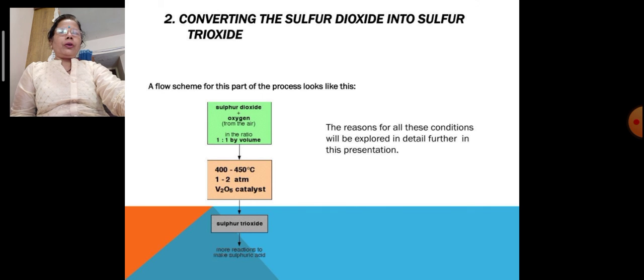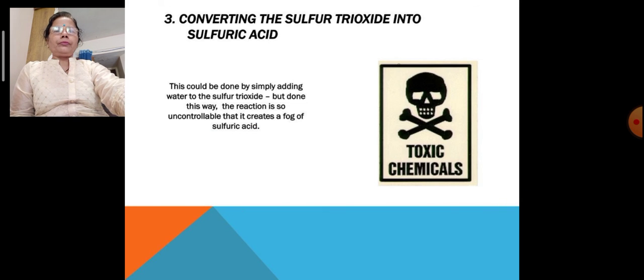The reason for all these conditions will be explored in detail further in this presentation. Let us see converting the sulfur trioxide into sulfuric acid, a toxic chemical. This could be done by simply adding water to sulfur trioxide, but done this way, the reaction is so uncontrollable that it creates a fog of sulfuric acid.